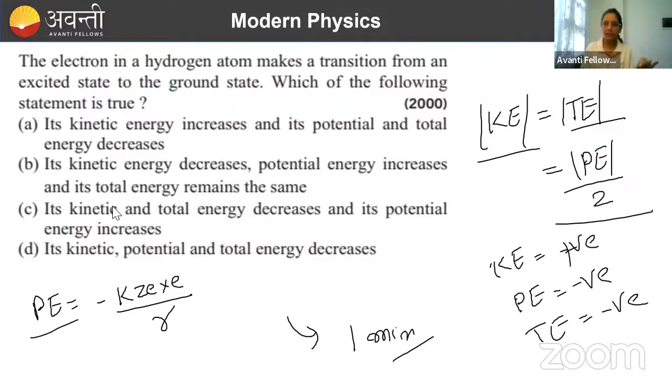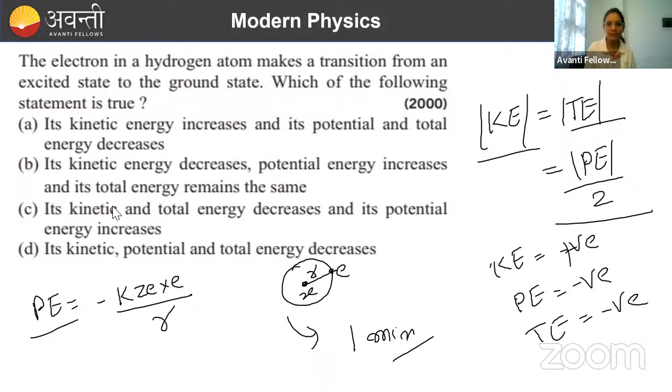Right? There the potential energy formula was what? Minus K Z E into E by R. Just like potential energy of a two charge system we calculate how? K Q1 Q2 by R. So if the nucleus has Z E positive charge, the electron has negative charge, and the distance between these two is R, what will be their potential energy? Minus, because the electron has negative charge, minus K Z E into E divided by R.